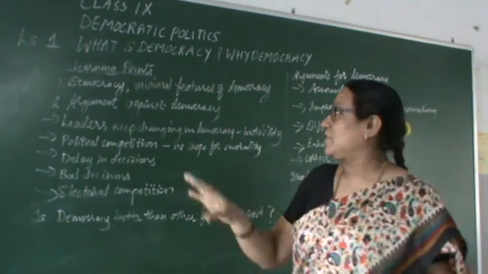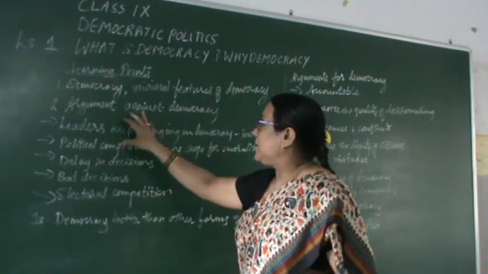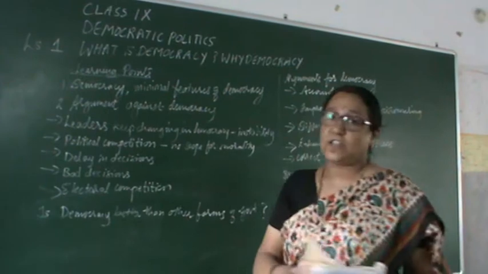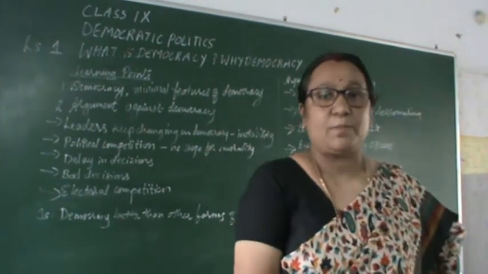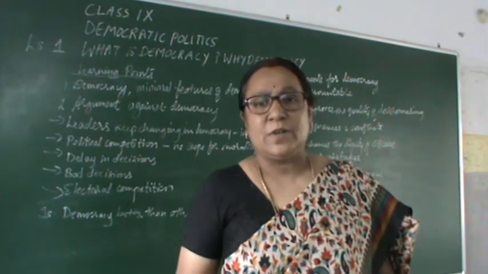Today our discussion will revolve around arguments against democracy. The first argument against democracy is that leaders keep changing in a democracy. What will happen if leaders keep changing? It's simple. It leads to instability.